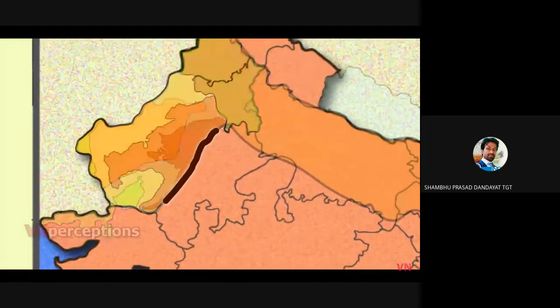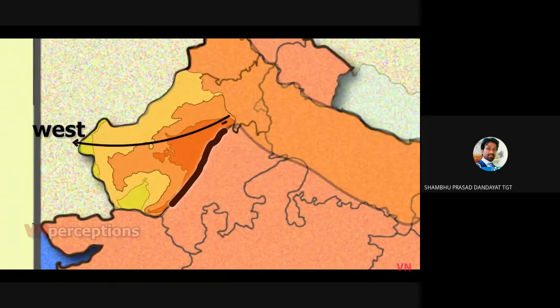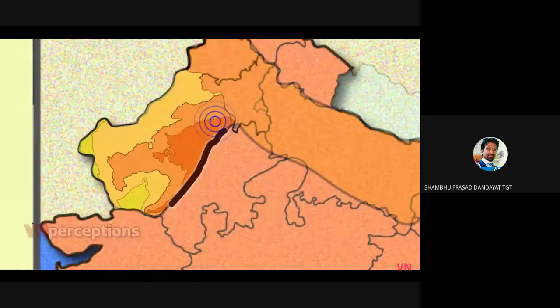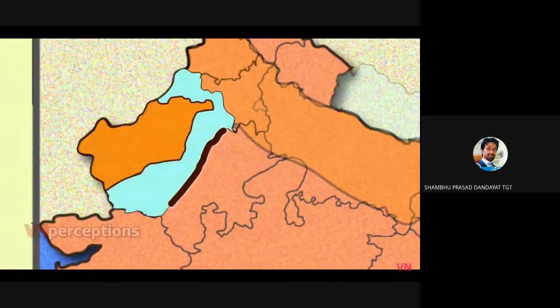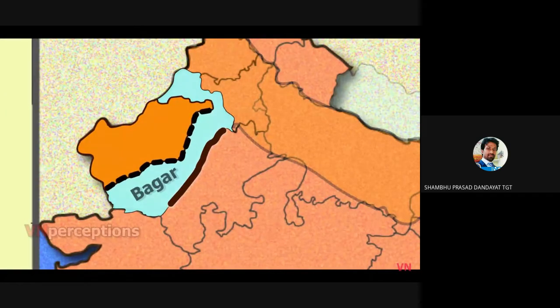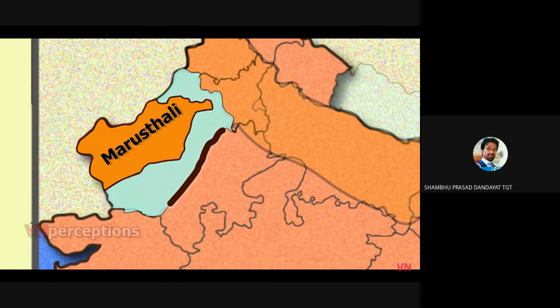The Rajasthan Plain slopes towards west and south. The northeastern part of the region has an average elevation of 300 meters, while the southeastern part is less than 150 meters. There are many small scattered hillocks making the western edge of the Bagar. Rajasthan Bagar refers to the semi-arid region. So Marusthali refers to the desert region and Bagar region refers to the semi-desert regions.